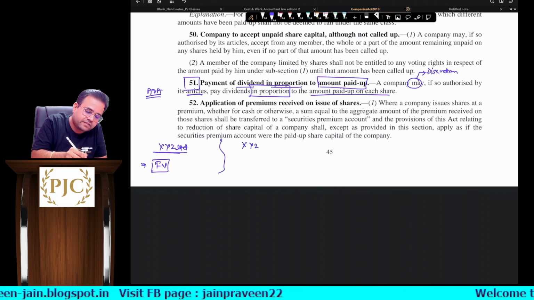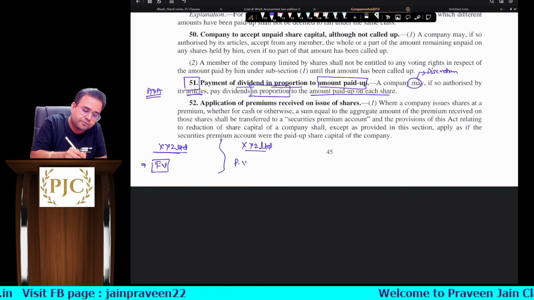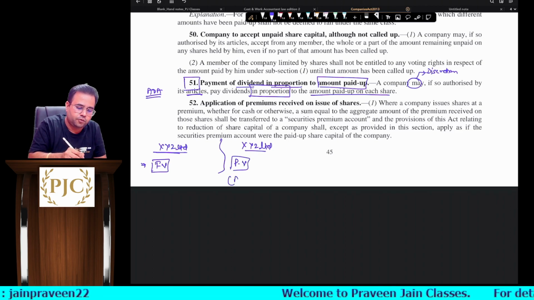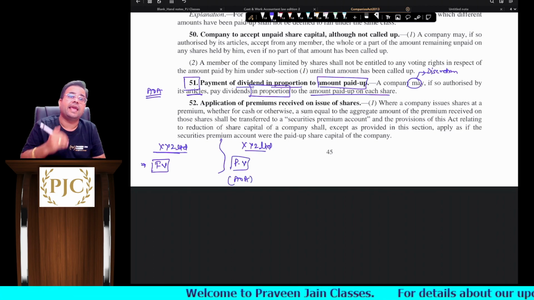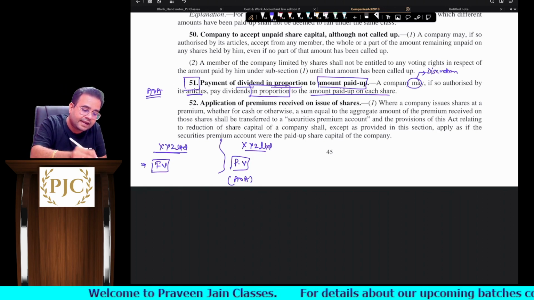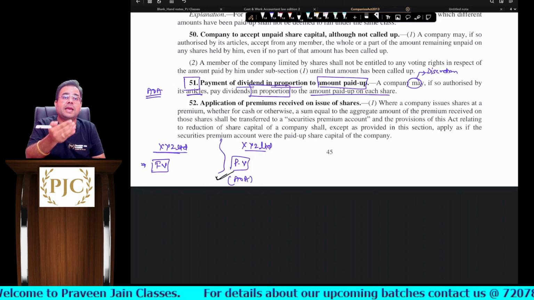However, XYZ Limited can pay on paid up share value, provided they have mentioned the same in the AOA. So writing this in the AOA will be very, very important for them.